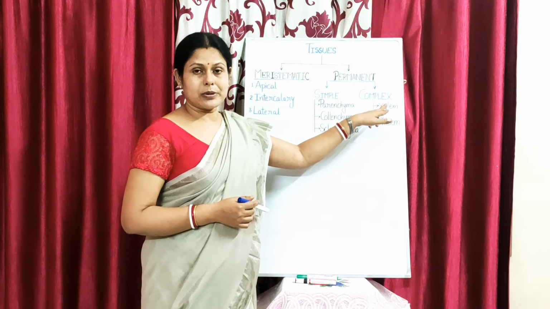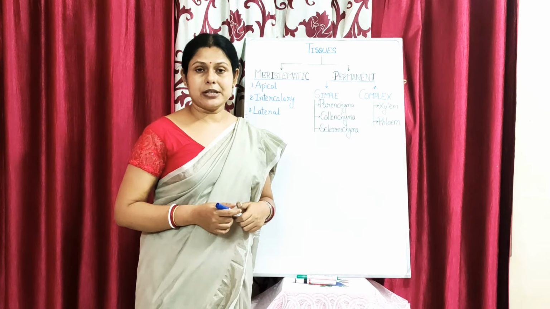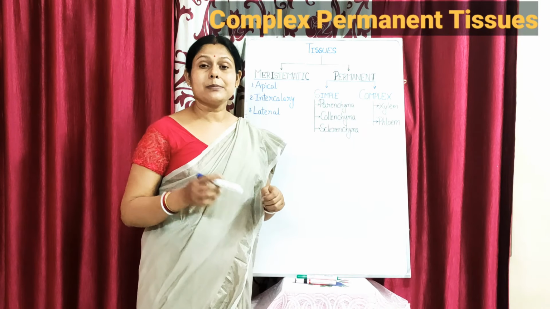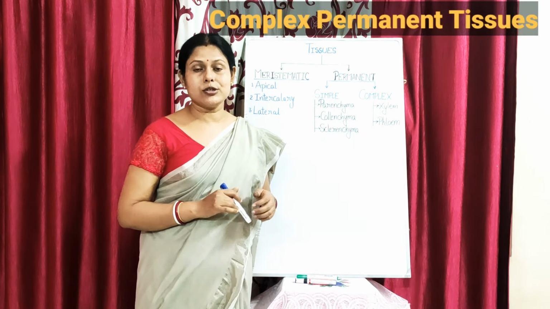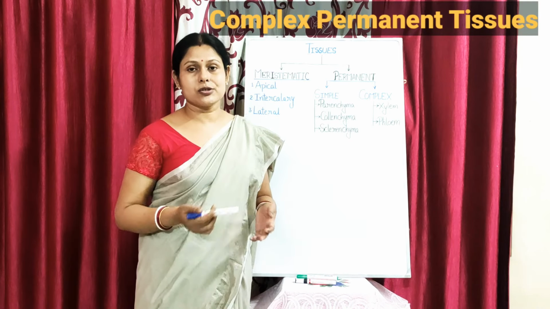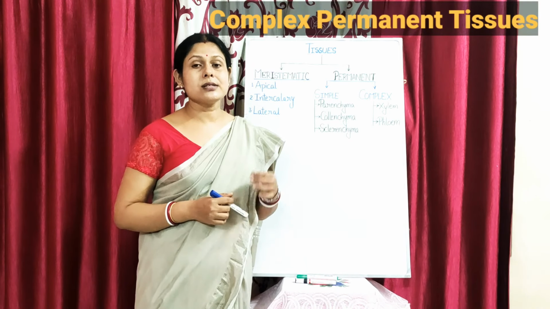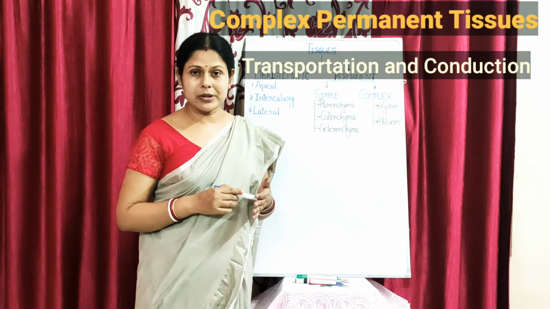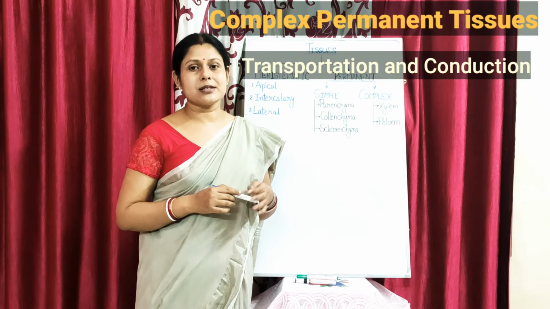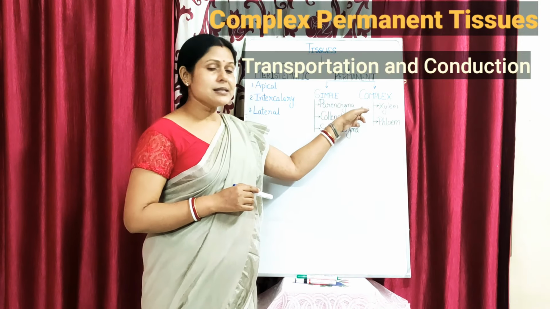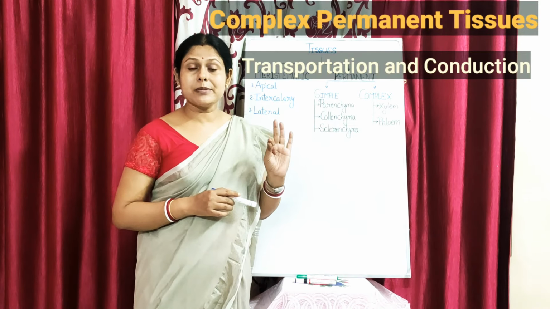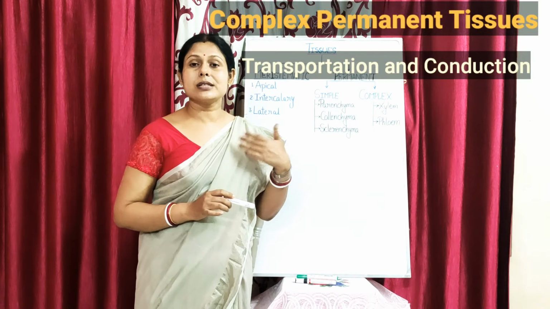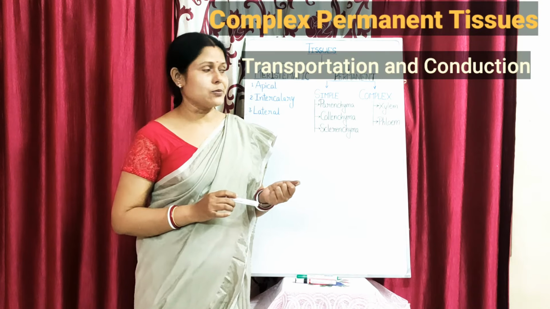The next category of the permanent tissue is your complex permanent tissue. Now this complex permanent tissue, as the name suggests, complex, that means besides giving mechanical strength to the plant, it has some other functions also to do. What are these functions? These functions include transportation and conduction. Conduction of water and minerals and transportation of food substances within the plant's body. So that is the reason why they are called complex. Complex means the primary function of giving mechanical support they are doing, but along with that they are doing some other functions of conduction and transportation.